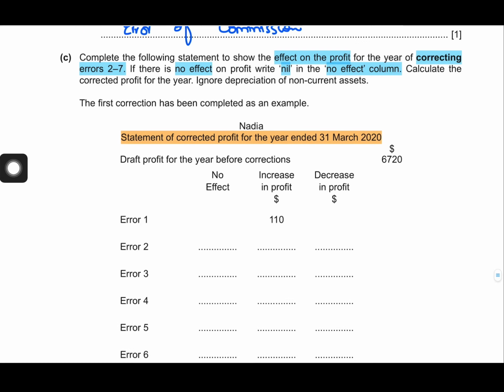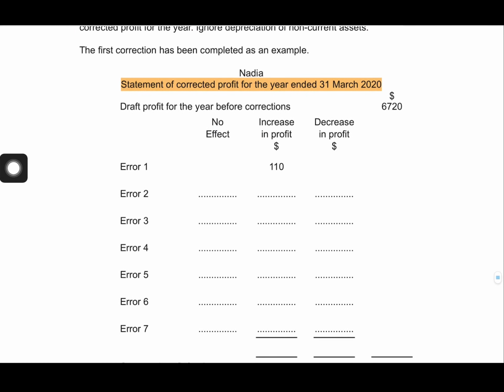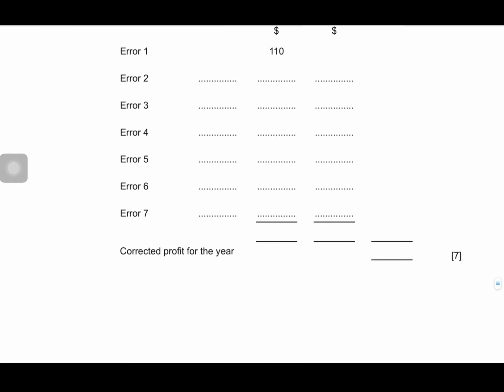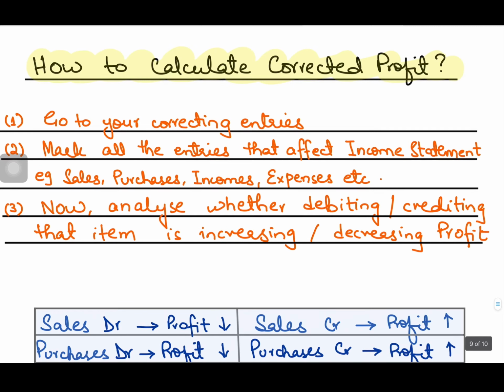So now what are the steps when we want to calculate the corrected profit after correcting all the errors, right? So there are certain things which you should keep in mind. First of all, your double entries, your correcting entries will help you a lot while calculating corrected profit. So just go to your correcting entries, then mark all the entries that will affect the profit, or in other words all those accounts that go in your income statement, right?